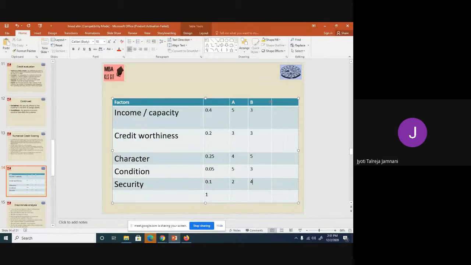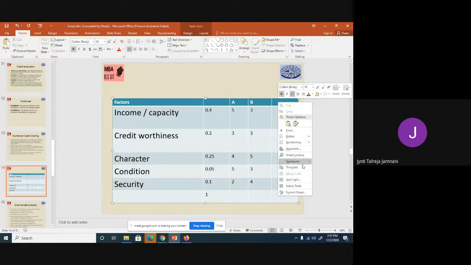Okay, now what we have to do is multiply the points with the weightage. So I multiply 5 points of A with 0.4, because for me income gives 40% weightage. And we get the weighted score for both of them here. Anybody having a calculator? Can you do it for me faster?